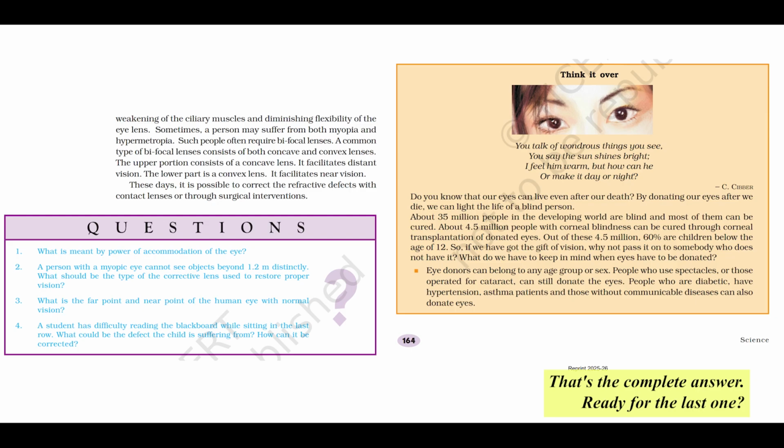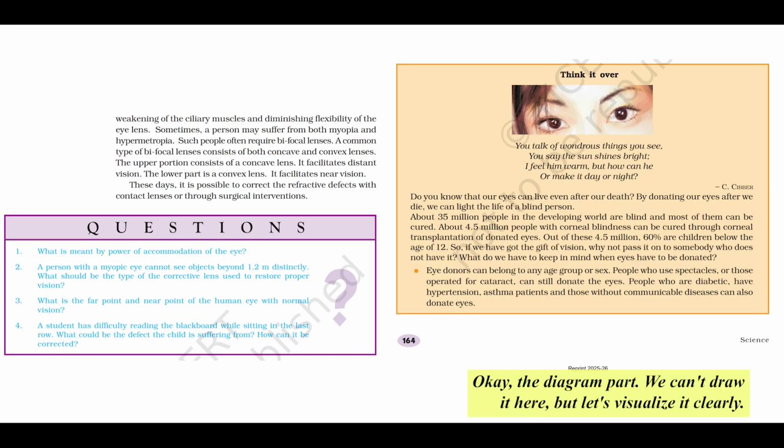Ready for the last one? Problem 3, based on Q7. Make a diagram to show how hypermetropia is corrected. The near point of a hypermetropic eye is 1 meter. What is the power of the lens required to correct this defect? Assume that the near point of the normal eye is 25 centimeters.